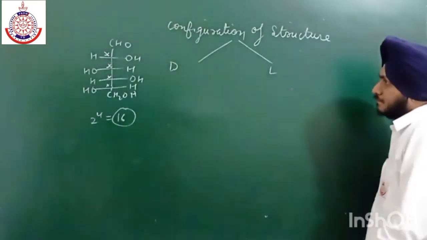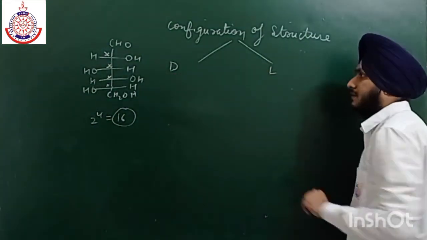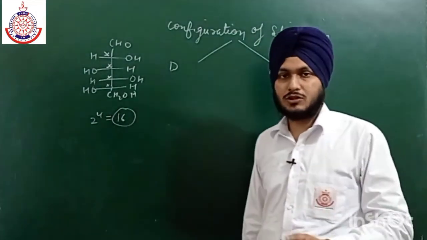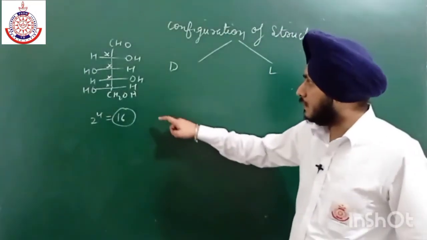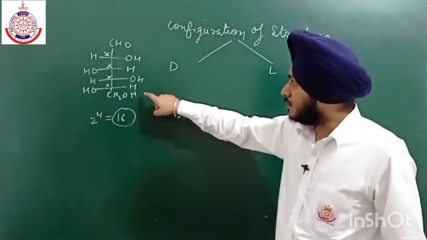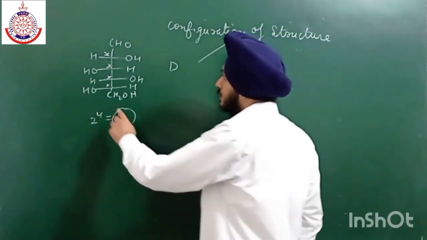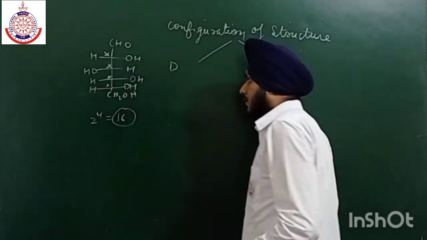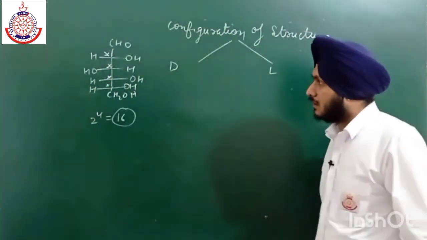Now this D and L configuration tells us about the OH group present on the last chiral carbon. Here we have OH on the right side.